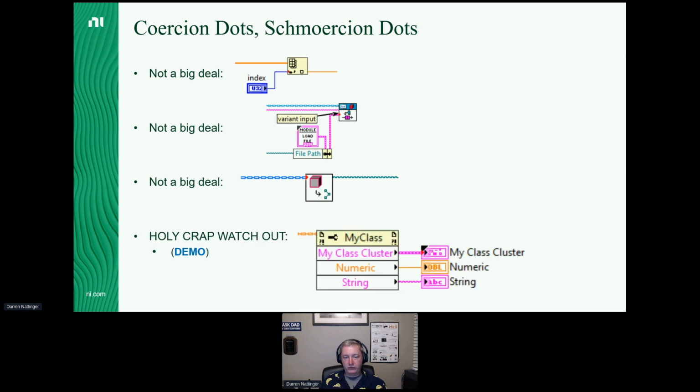But oh my goodness, if you see a terminal on a class property node, or a wire coming out of a class property node, that has a coercion dot on it and is a type def, oh my goodness, watch out. You are definitely going to have some problems down the road. Let me demonstrate this.